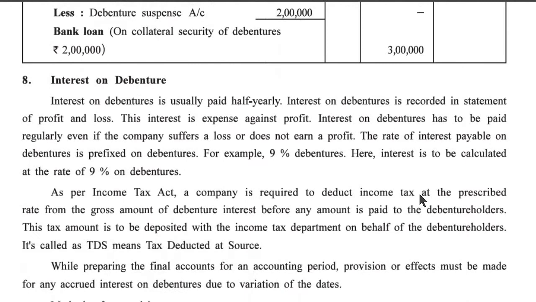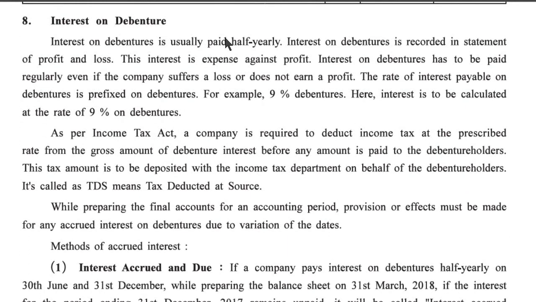Now the next point, interest on debenture. Interest on debenture is usually paid half yearly. Interest on debenture is recorded in the statement of profit and loss. This interest is an expense against profit. Interest on debentures has to be paid regularly even if the company suffers a loss or does not earn a profit.